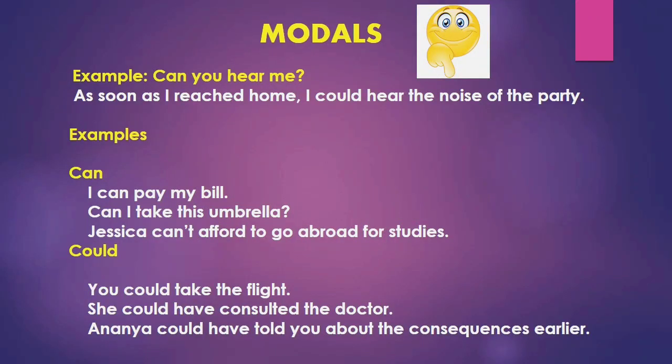We'll see more examples. Can you hear me? As soon as I reached home, I could hear the noise of the party. Examples pertaining to can. I can pay my bill. Ability. Can I take this umbrella? Seeking permission. Jessica cannot afford to go abroad for studies. Again in the present situation, a negative sentence: can plus not. Could. You could take the flight. In the past, she could have consulted the doctor. Again, some action in the past. Ananya could have told you about the consequence earlier. Again, some action which could have happened in the past.